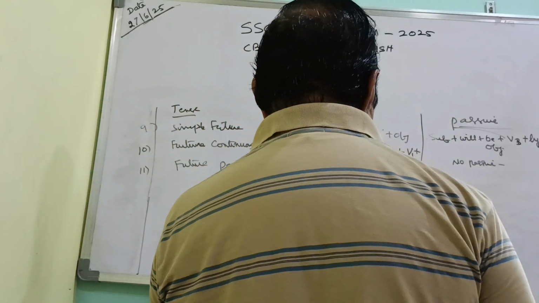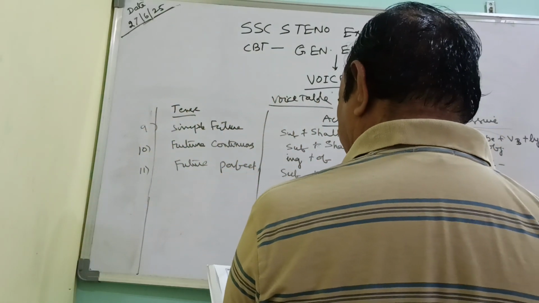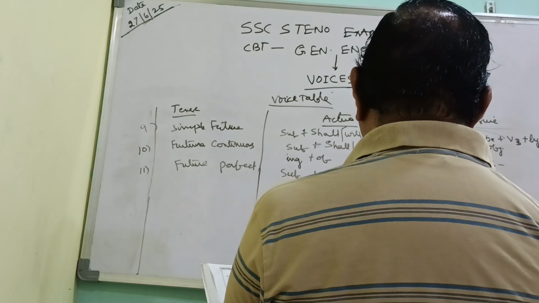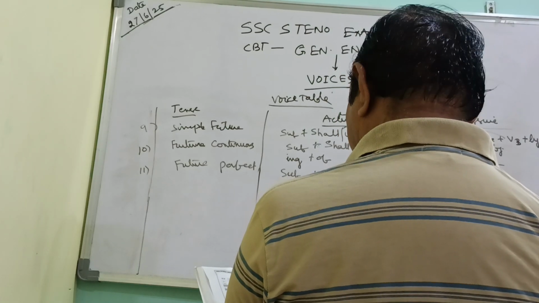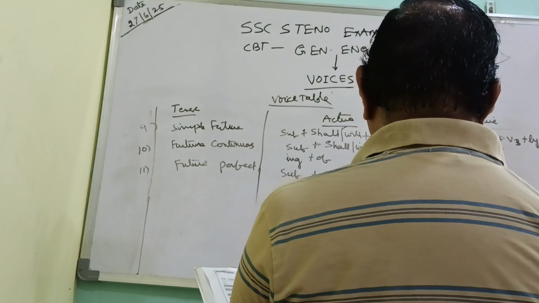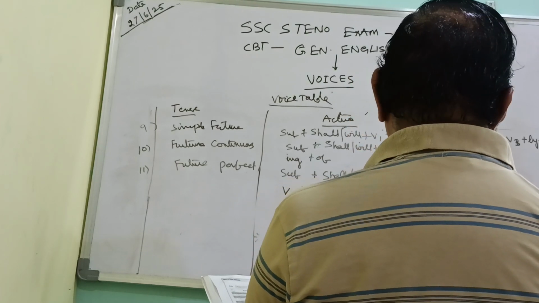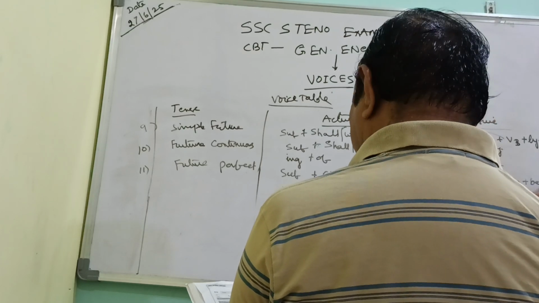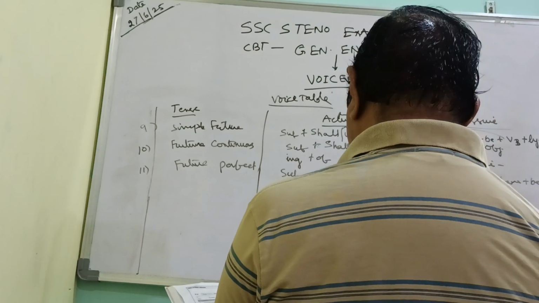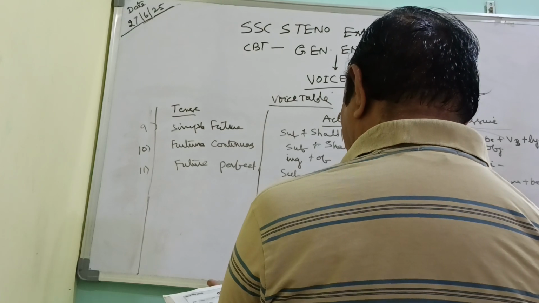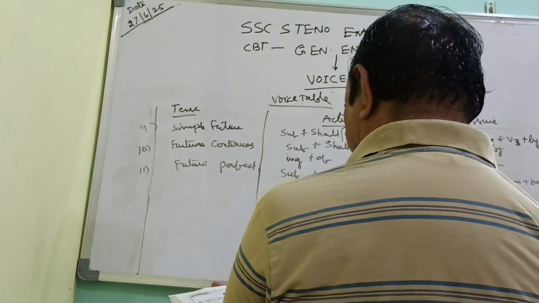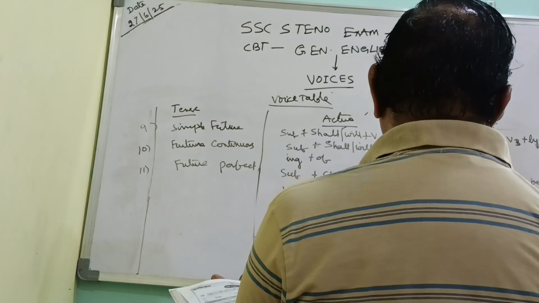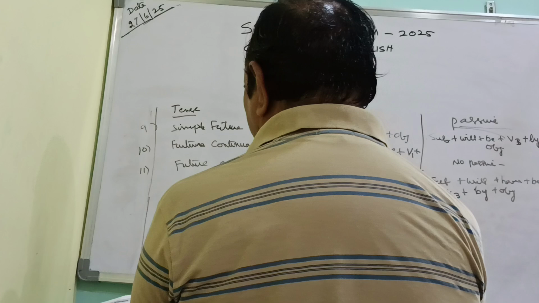The same sentence in passive voice, future perfect: subject plus will, then have been, then the third form of the verb along with by, and the final will be the object.